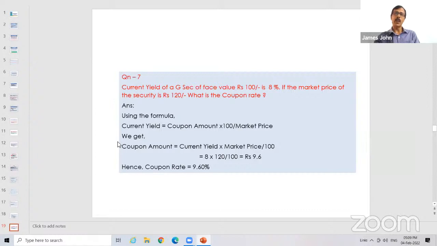Current yield is coupon amount into 100 by market price. From this, the coupon amount is equal to current yield into market price by 100. So 8 into 120 by 100 gives 9.6 as the coupon amount. So for 100 rupees, a coupon of 9.6 means the coupon rate is 9.60%. Simple formula. You need less than a minute for the answer, isn't it?